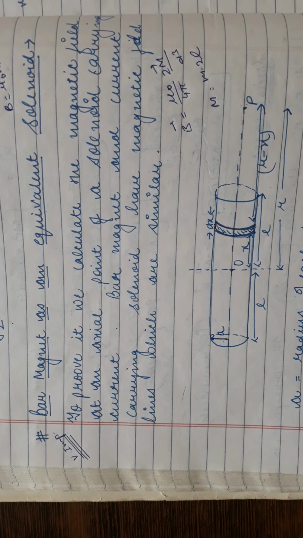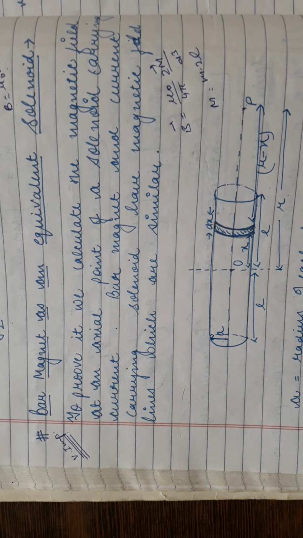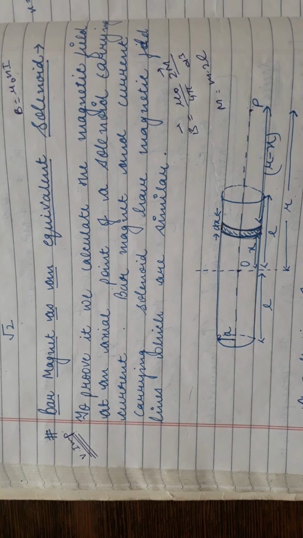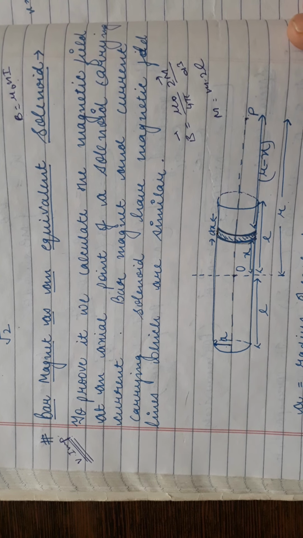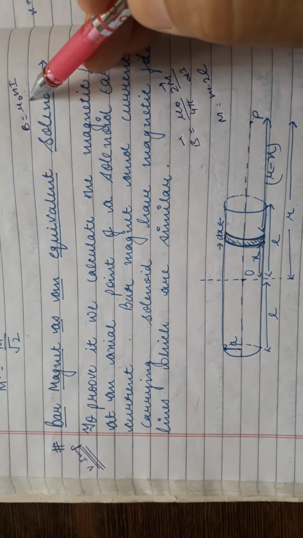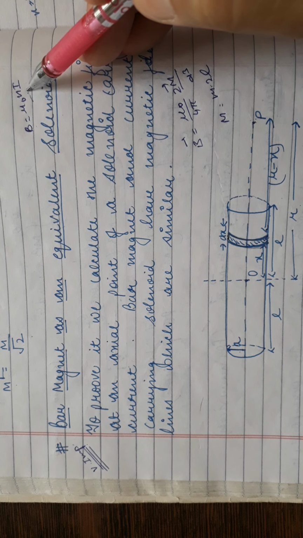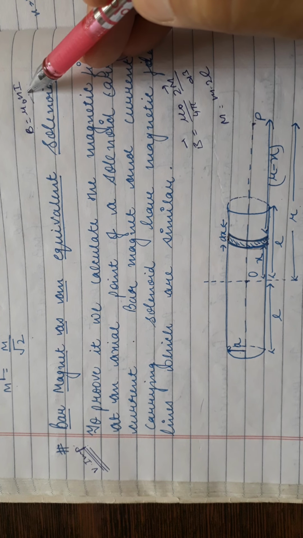Bar magnet causes magnetic field and current carrying solenoid also produces magnetic field. You have studied the magnetic field of current carrying solenoid. Can you tell me the magnetic field inside the current carrying solenoid? It is B is equal to mu naught Ni. I have written here B is equal to mu naught Ni is the magnetic field inside a current carrying solenoid.